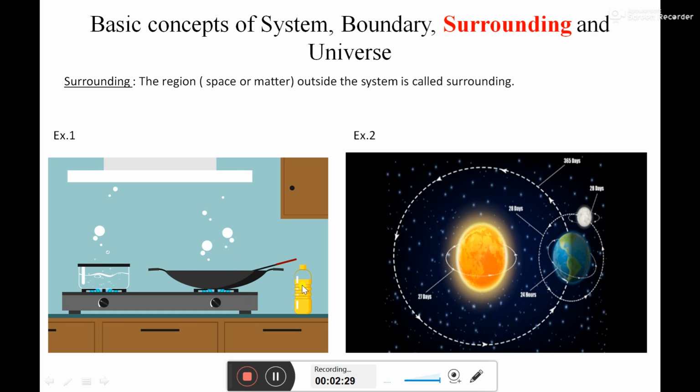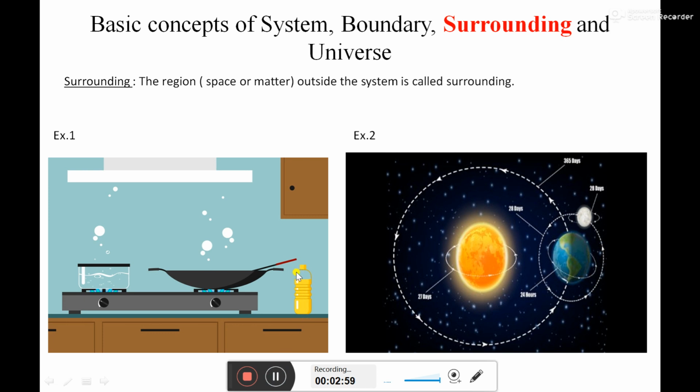If you see the case of the bottle, whatever mass is present inside this bottle represents the system. Not only the mass of this liquid is present here. If you look properly, this bottle is somewhat filled and somewhat empty.